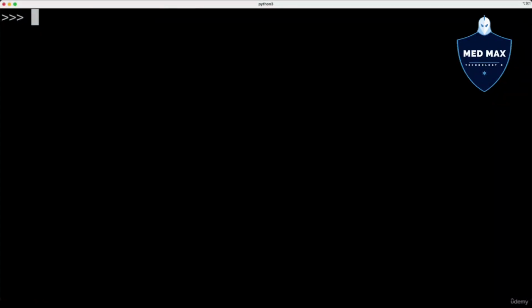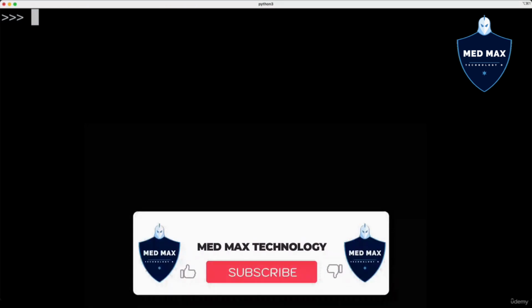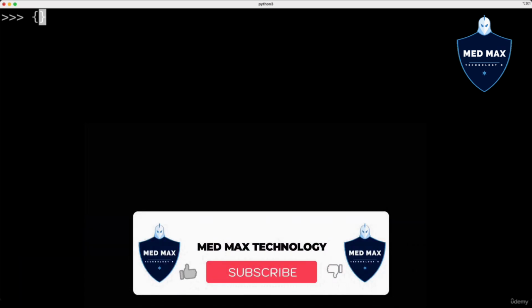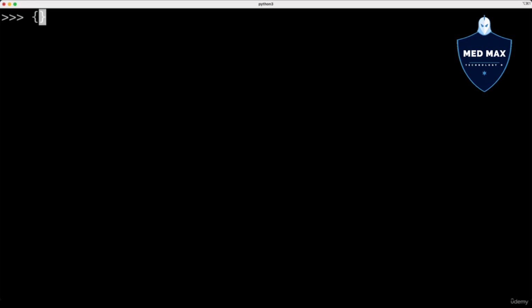Now let's have a look at one more container type in Python that is called a set. Sets are created using curly braces, same as dictionaries. But they don't have keys and values as dictionaries do. Instead, a set consists of elements, and each element must be immutable. It means that you are not able to insert other dictionaries or lists into the set. For instance, a set could contain the following elements: ABC, B, and 10.